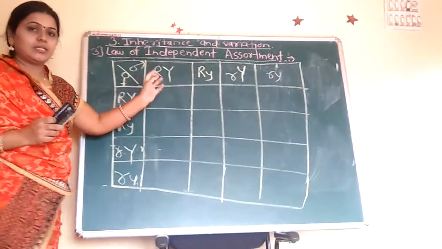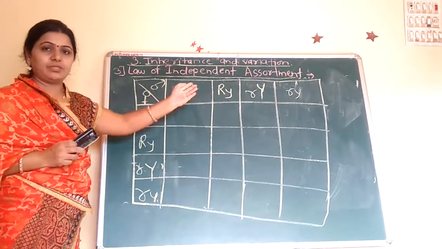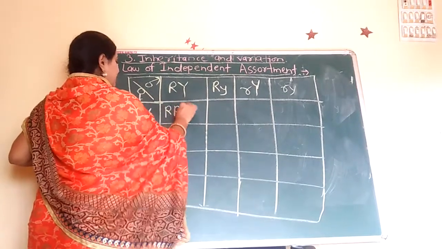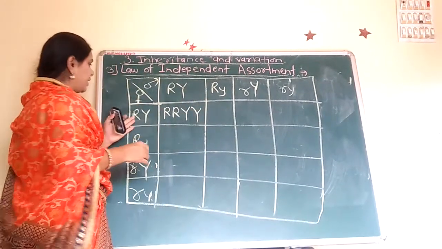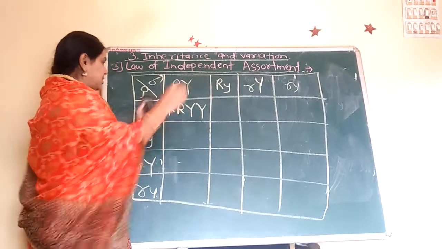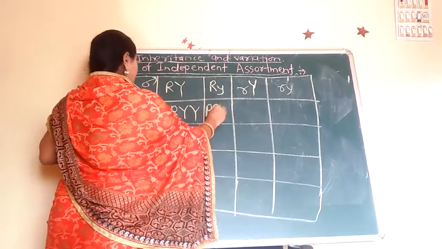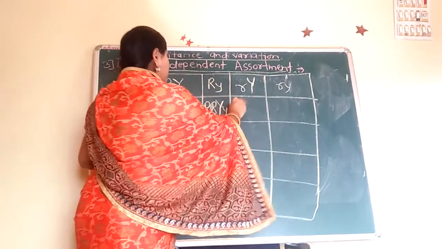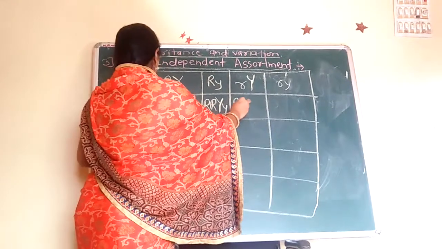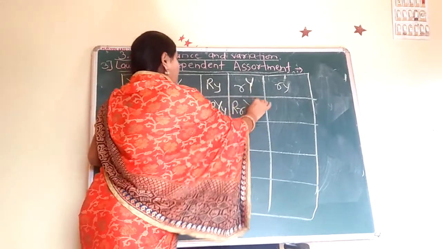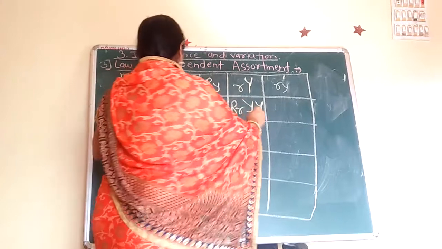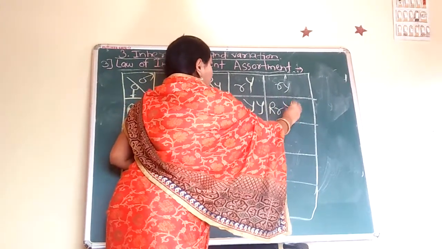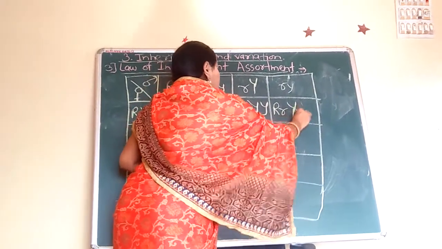Okay. Then these gametes are fertilized with each other or fused with each other. This is going to be capital R, capital Y, capital Y. Then this gamete is fused with these gametes, that is capital R, capital Y, small y. Then this gamete fused with this gamete, that is capital R, small r, capital Y, capital Y. Then this gamete fused, sorry, capital Y, small y.